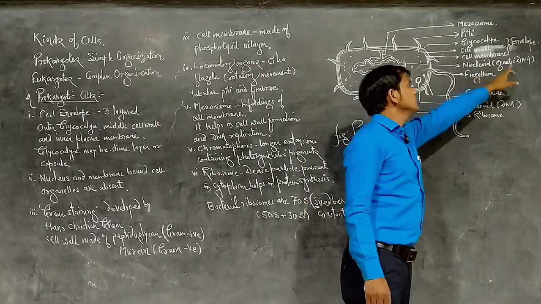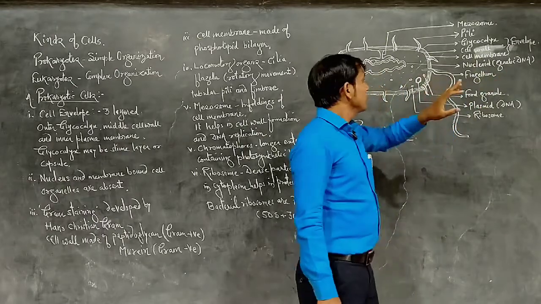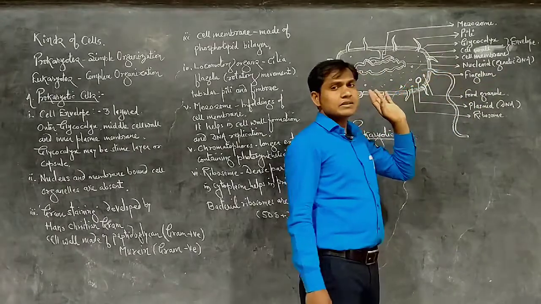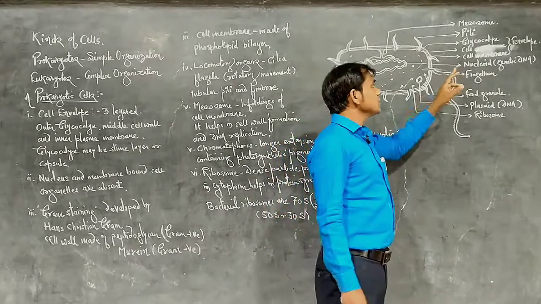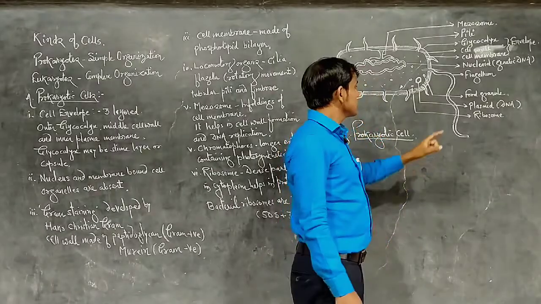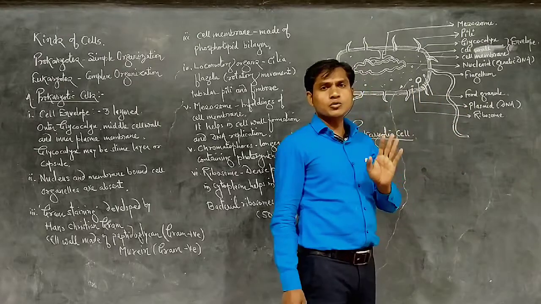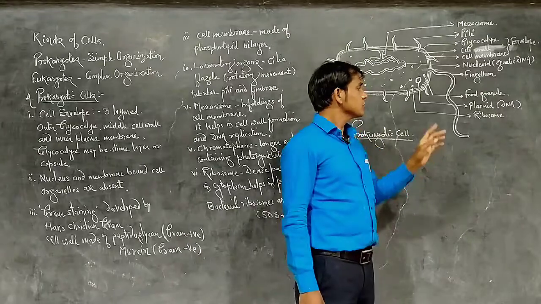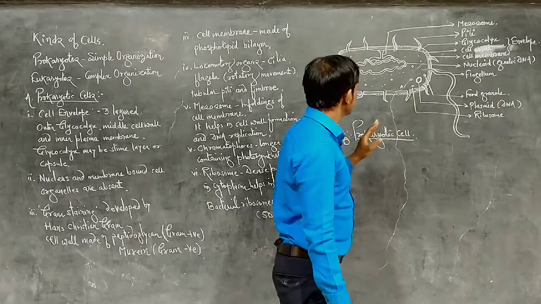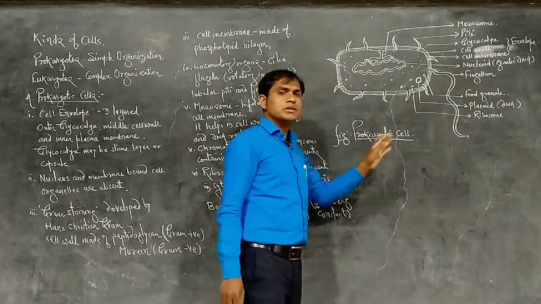The genetic DNA is the nucleoid. When the nucleoid condenses, it forms the chromosome, a single chromosome only. So the nucleoid is the chromosomal DNA. The plasmid is the extra chromosomal DNA, does not form a chromosome, and is not genetic material. So the plasmid is also present here, and this is the structure of the prokaryote.